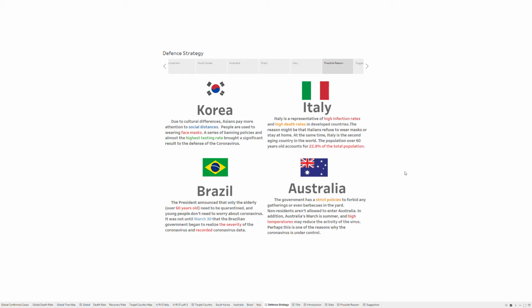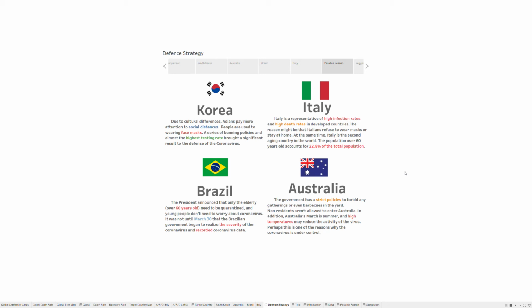For Korea, due to the cultural difference, Asians pay more attention to social distance. People are used to wearing face masks. A series of banning policies and almost the highest testing rate brought a significant result to the defense of the coronavirus. For Italy, Italy is a representative of high infection rates and high death rate in a developed country.